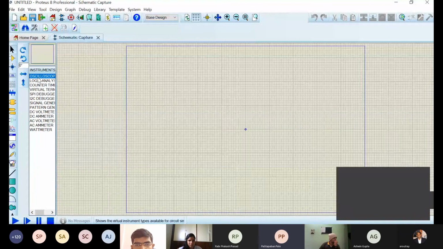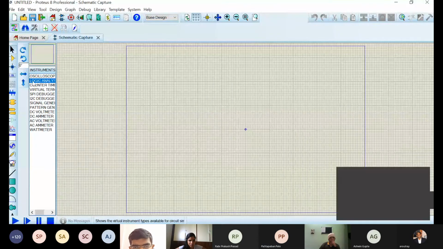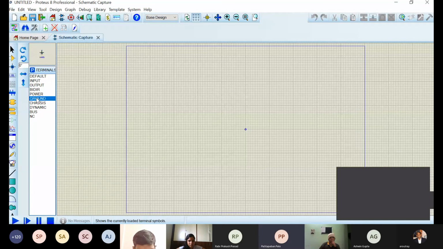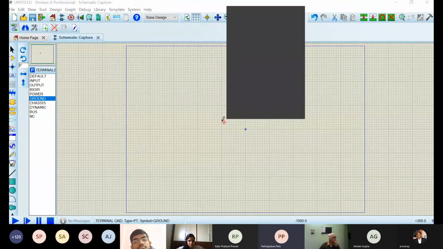In general, when you want to add a device, suppose I want to add an oscilloscope here, I select an oscilloscope here. When I select, I go to the main area and left click. If you want to select, suppose, a ground, you can go here and you'll get a ground like this. We are not going to use it, so you can delete the object.